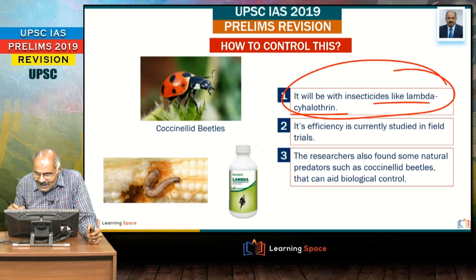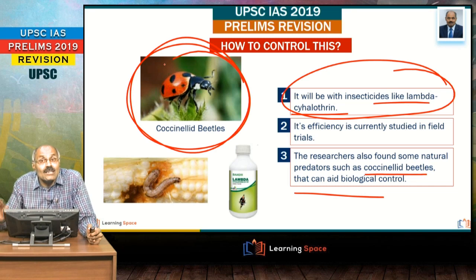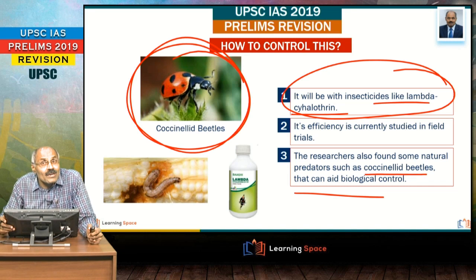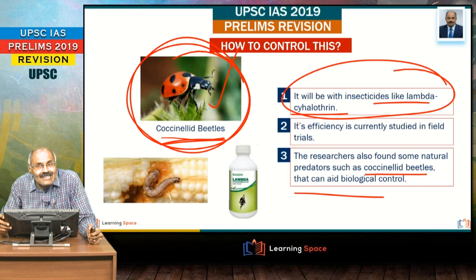And another important aspect is there are predators, natural predators. This is one such predator to control fall armyworm, right? So one such predator to control it is coccinellid beetles. So if you spread these coccinellid beetles, then it is biological control.